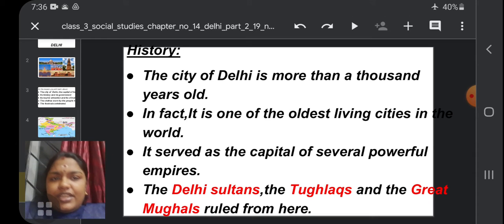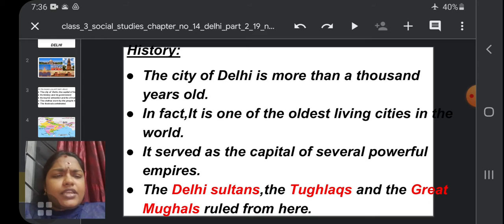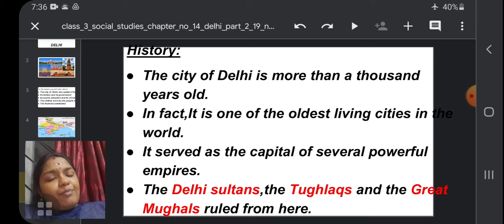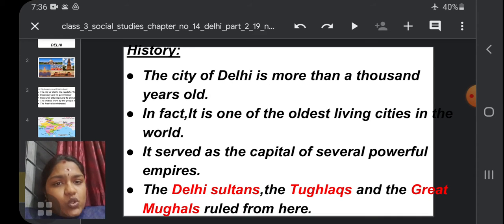The third thing, it served as the capital of several powerful empires. So we are going to see who they are. Number one, the Delhi Sultans.